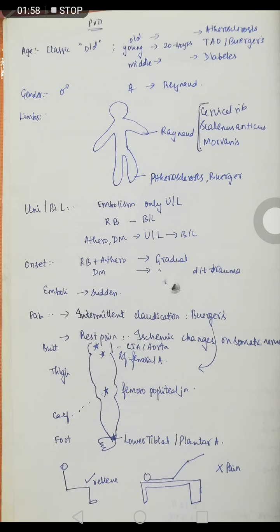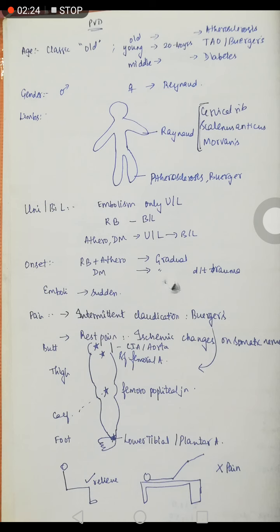There's Buerger's disease, and rest pain, from ischemic changes in the somatic nerves. So about Buerger's disease, there's this picture. At various levels, there will be occlusion of the arteries. So the first picture says, in the lowermost part, there is pain in the foot, which is due to tibial or plantar artery occlusion.